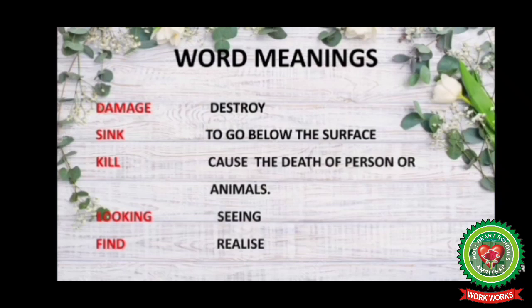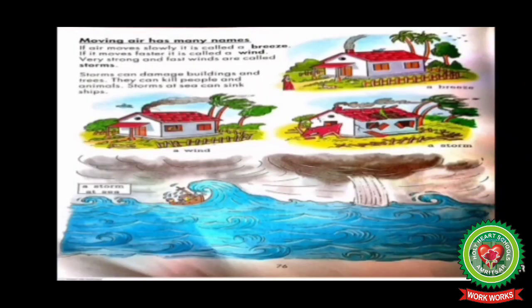Number one is damage: destroy, sink, to go below the surface, kill, cause the death of person or animals. Looking, seeing, find, realize. Now students, open your science book at page number 76 and let's start reading. Moving air has many names like breeze, wind and storms.